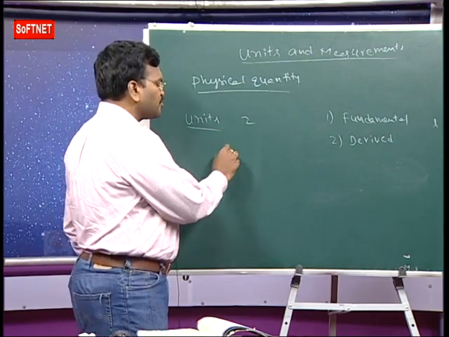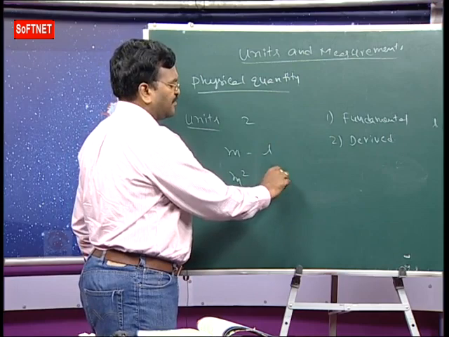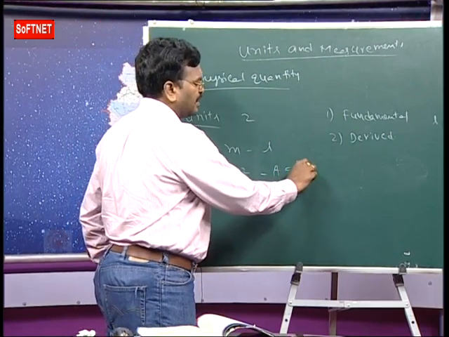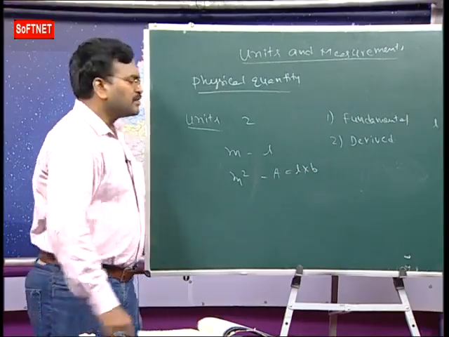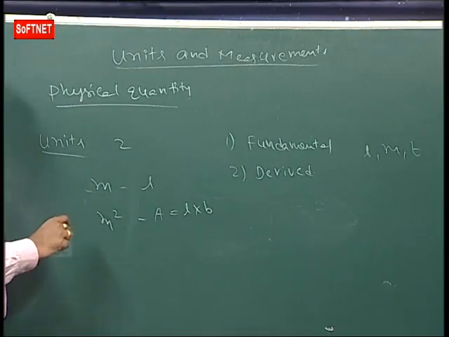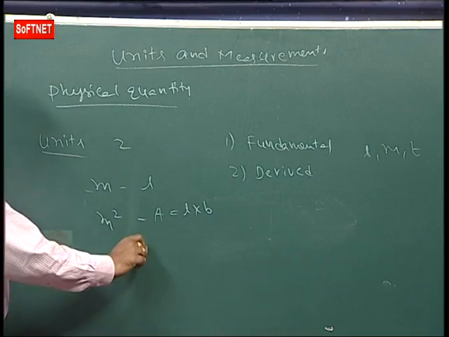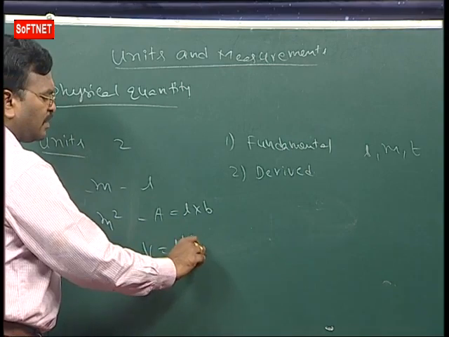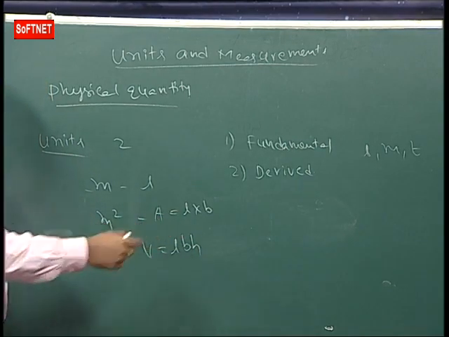Meter is used to measure length, but meter square is used to measure area. Area is length into breadth, and the unit of both is meter. So meter is a fundamental unit, but meter square is a derived unit. Volume is LBH, and its unit is meter cube.